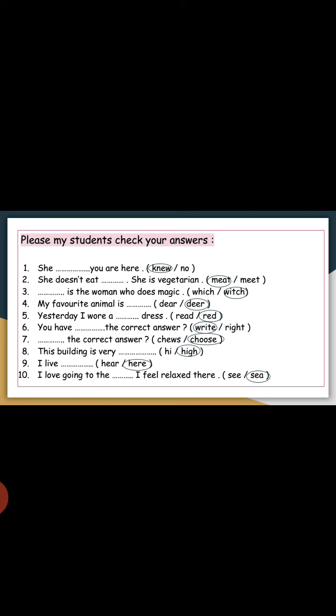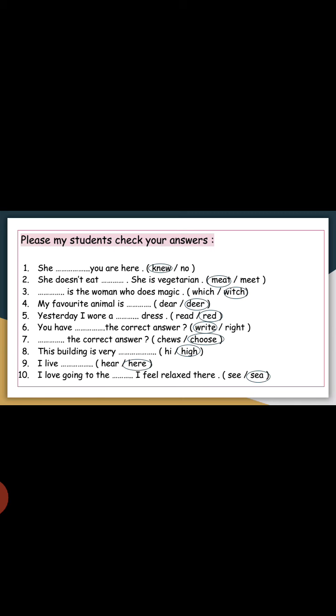Number eight: This building is very ___. Hi, which means مرحبا, or high, which means very tall. So we will use high, the second one. Number nine: I live ___. Hear or here. The first, hear, means يسمع. The second, here, is the opposite of there. So the second, here, is correct.